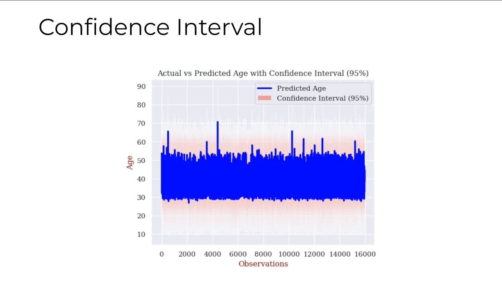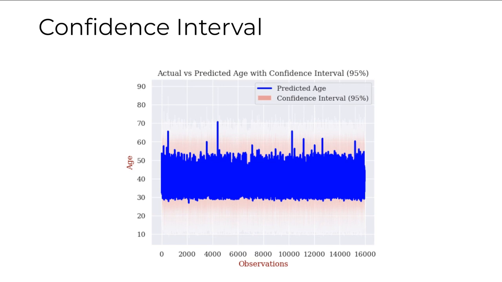So we can see that the predicted ages are approximately between 29 to 65, and the confidence interval spans around 25, extending to 75. Still, we can see a discrepancy between the actual and predicted. So this wider confidence interval also tells that our model still needs to be improved.